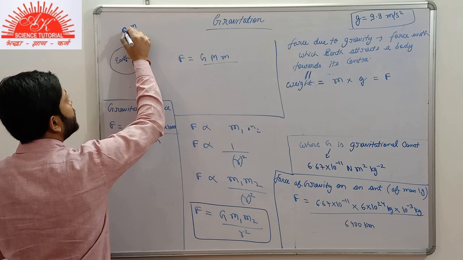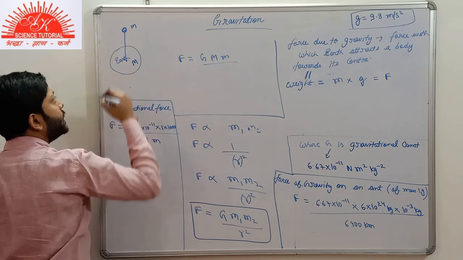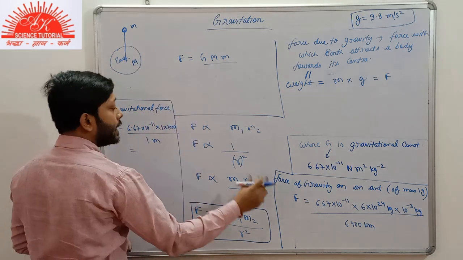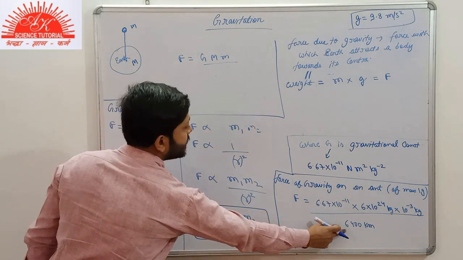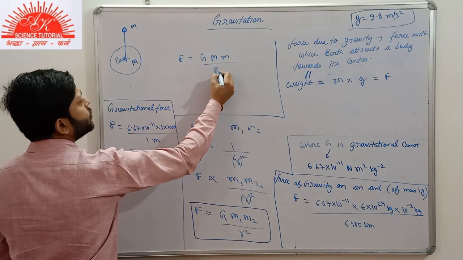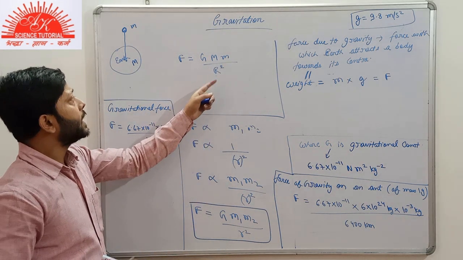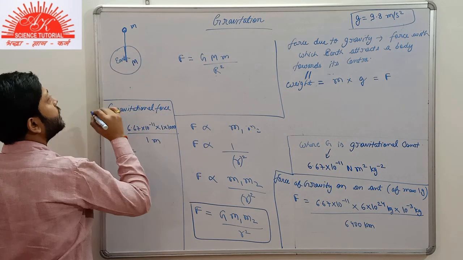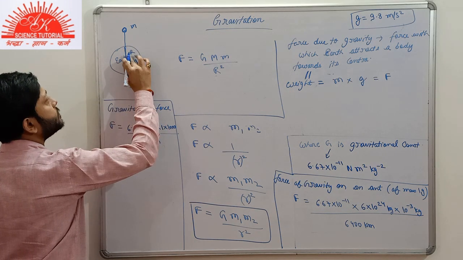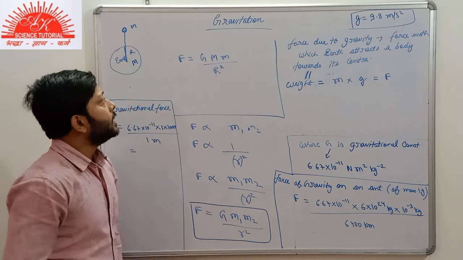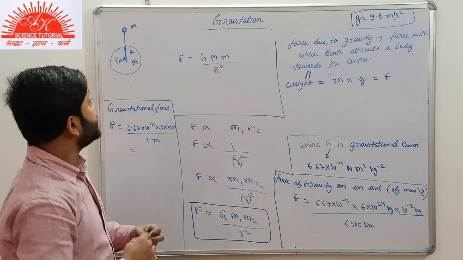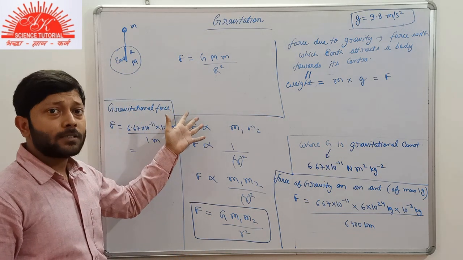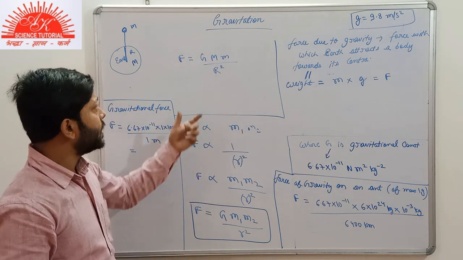And as I told you, the separation between these two bodies, between earth and this body, is assumed to be equal to the radius of earth, that is 6400 kilometer. And the radius of earth, we denote it by capital R. This part is the radius of earth. So the same value of force comes from the universal law of gravitation.